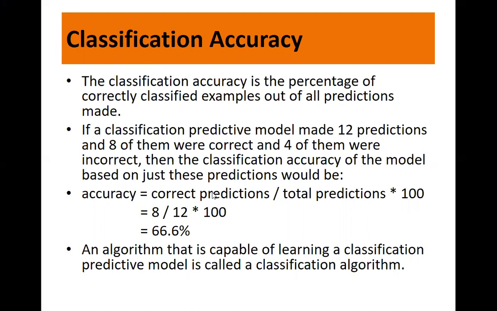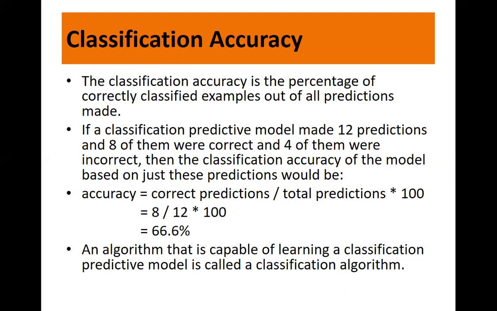So if the classification predictive model made 12 predictions and 8 of them were correct and 4 of them were incorrect, right? So here we are taking a simple example like that. Out of 12 predictions, 8 were correct and 4 were incorrect. Then how do we calculate the accuracy of this model? We write the number of correct predictions divided by total predictions multiplied by 100. We have correct predictions at 8, total predictions 12, and we multiply by 100. So the accuracy of this model is 66.6%.